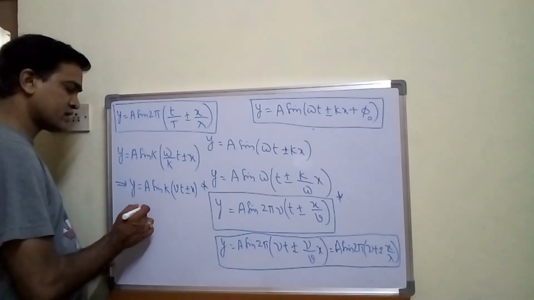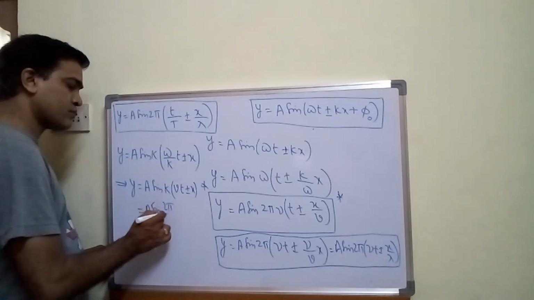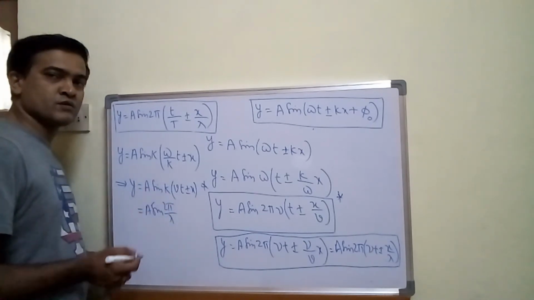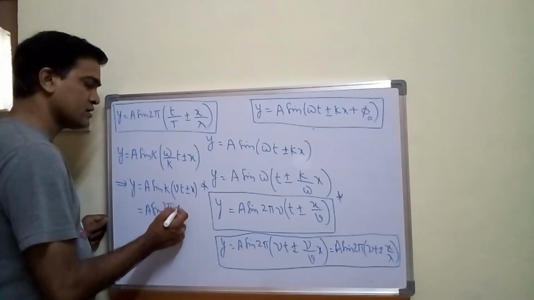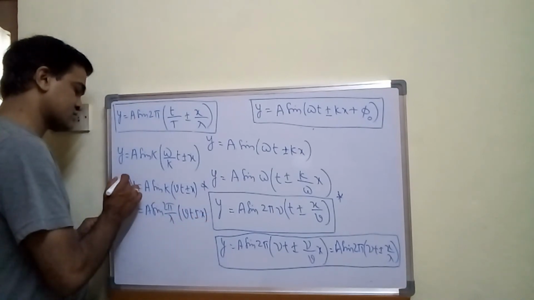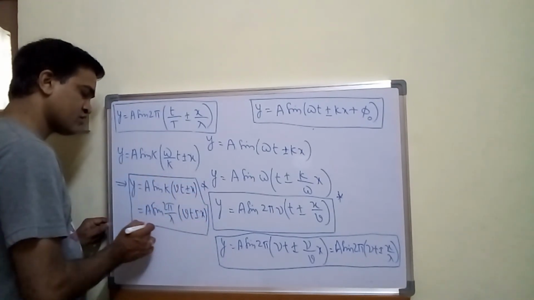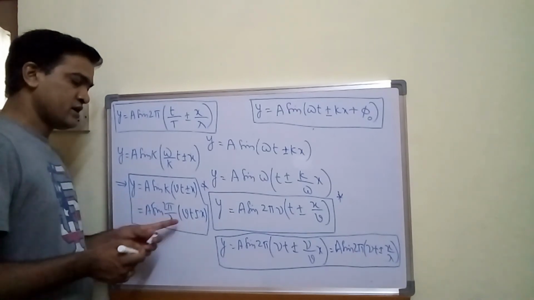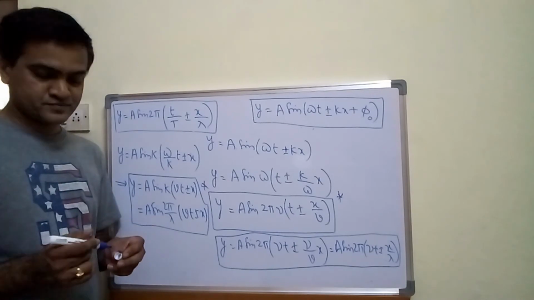You can also write this as y is equal to a sine 2 pi upon lambda, k being the propagation constant, which is nothing but 2 pi upon lambda, into vt plus or minus x. So this is another form of the equation of plane progressive wave in terms of velocity and wavelength.